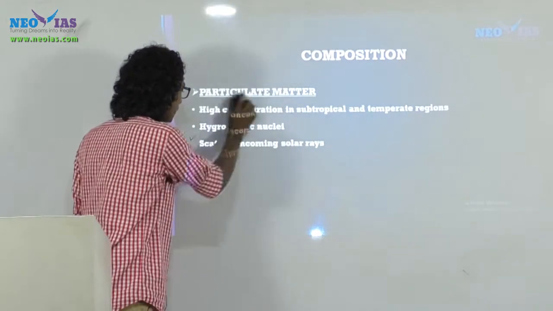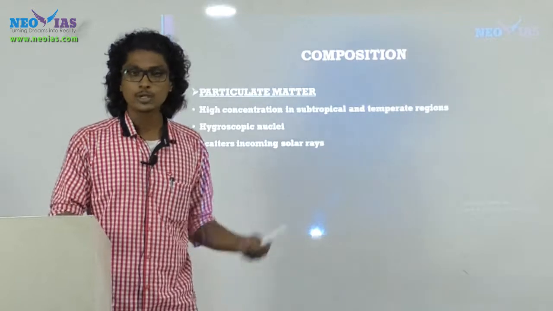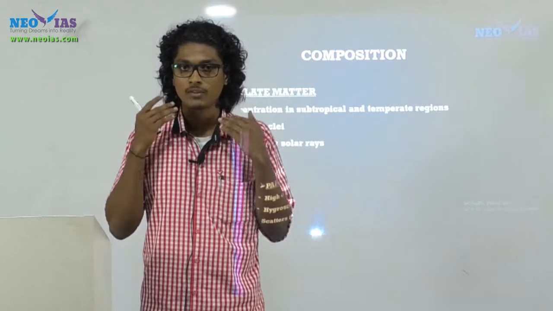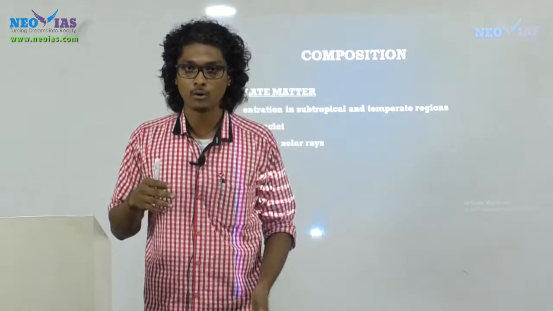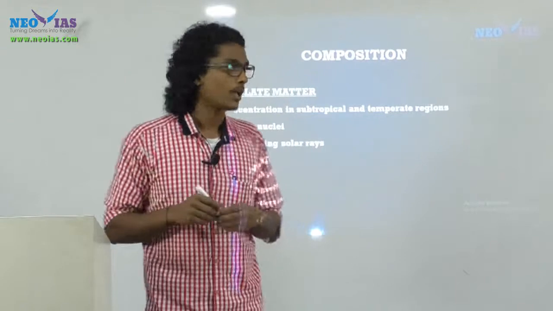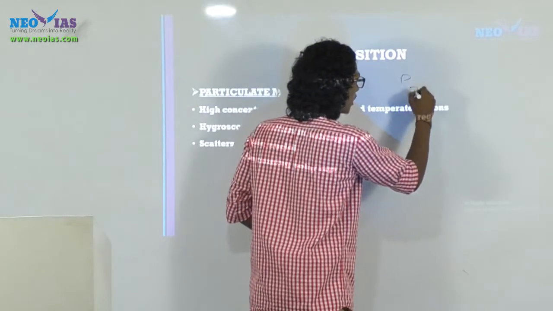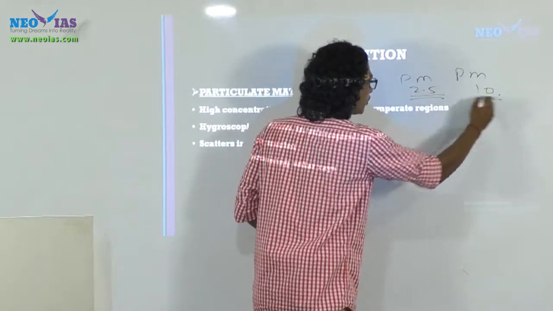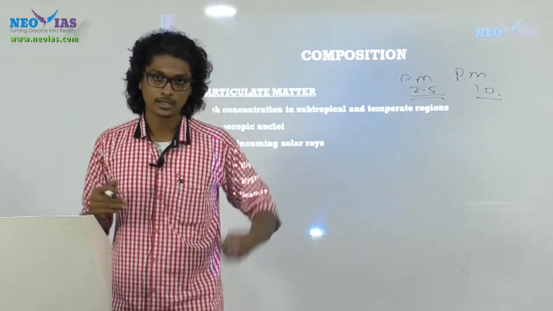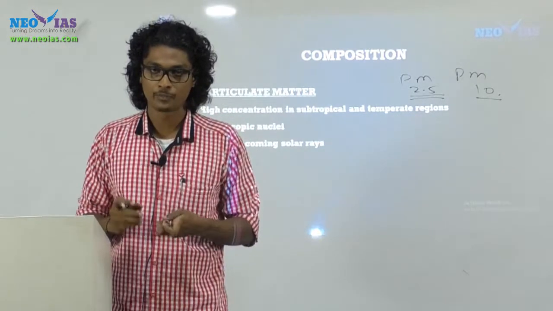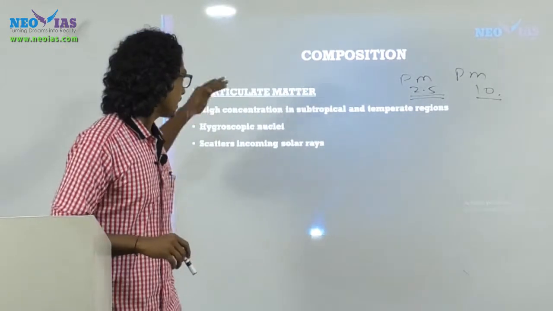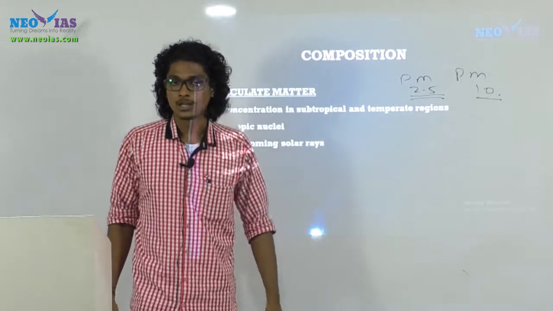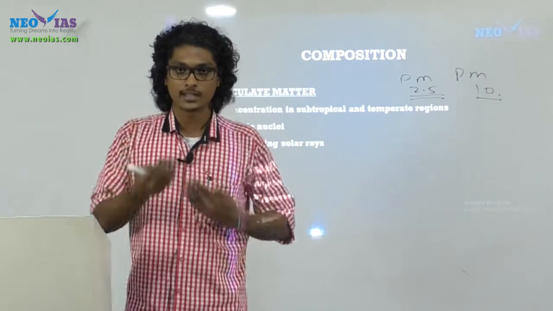And next, let's look at particulate matter. Particulate matter means anything which is suspended in the atmosphere. Mostly we hear this term in the context of air pollution, especially in the case of Delhi, where it is mentioned as PM 2.5 or PM 10. This numerical value represents the size of these particles suspended in the atmosphere. The importance of PM particles is that they act as hygroscopic nuclei. Hygroscopic means water seeking.